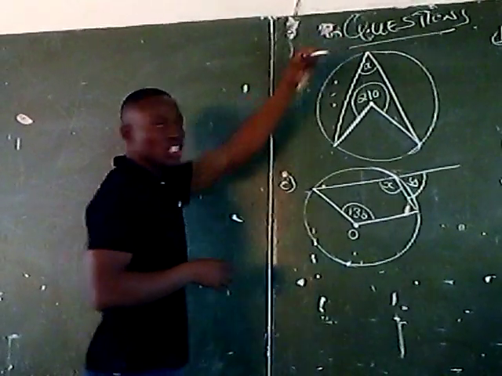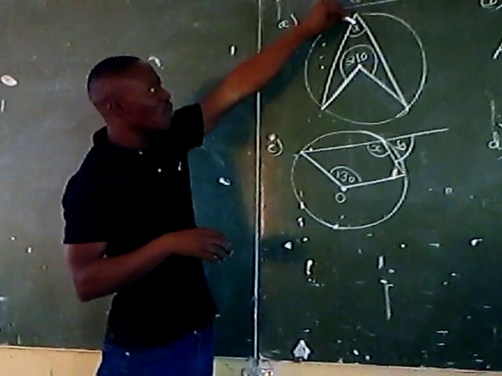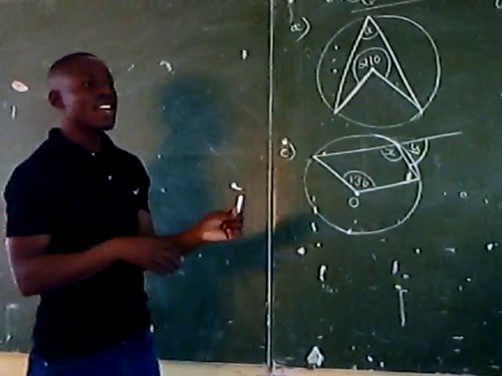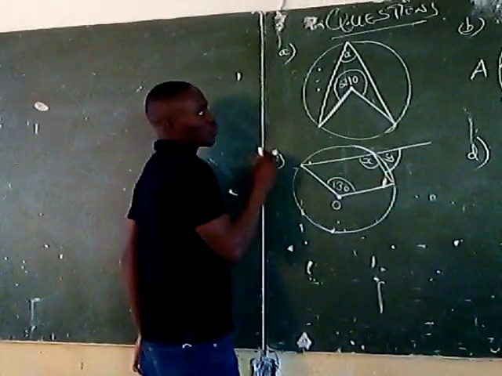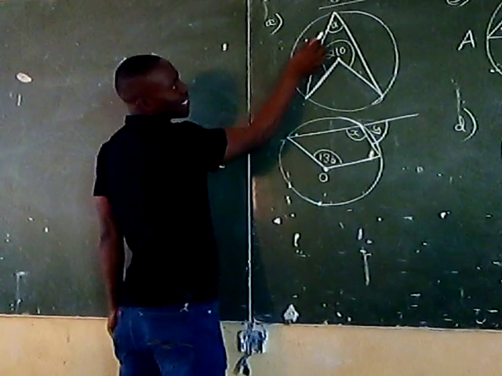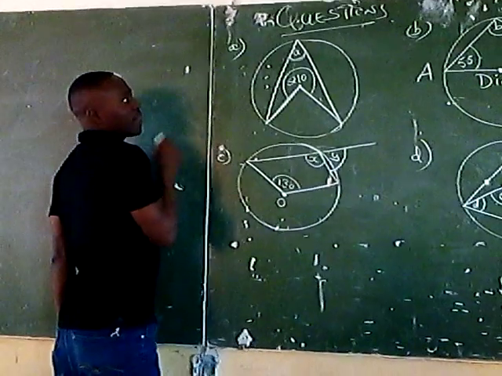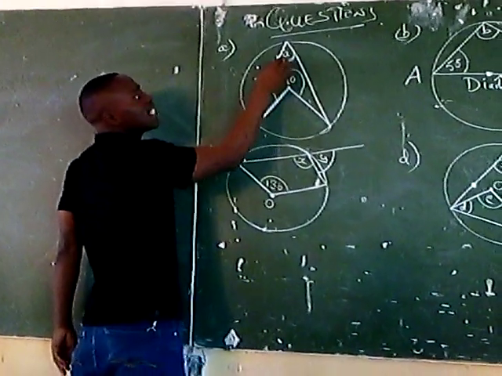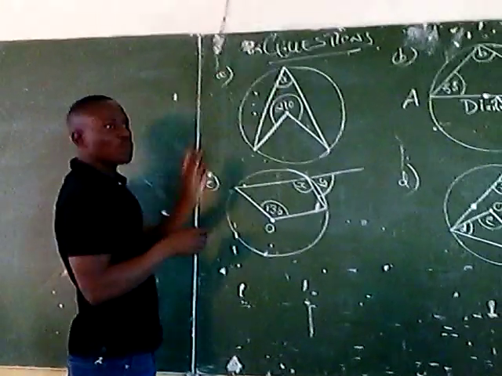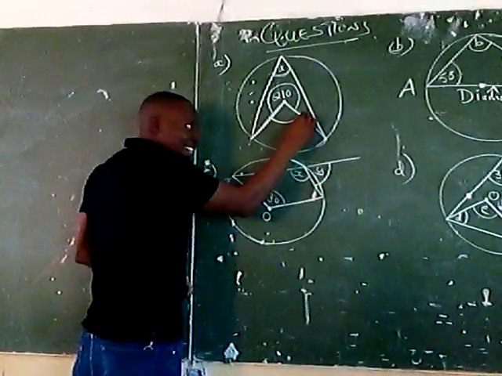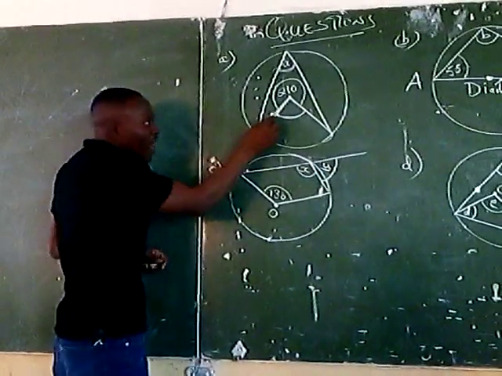So this simply means that according to one of the theorems, the angle at the circumference of the circle will be half of the angle at the center. Now, what are we talking about? Well, as we're able to see here, the angle at the circumference is in the major sector. If the angle at the circumference is in the major sector, then the angle that will be twice the angle at the circumference will be the angle in the minor sector, now at the center. Take note.